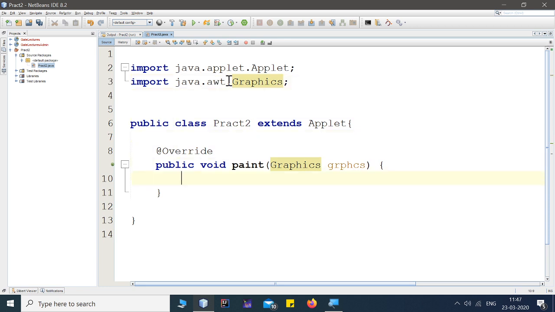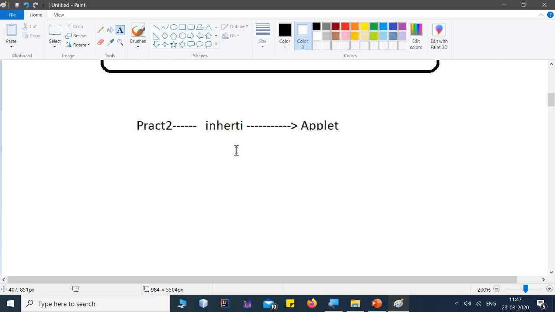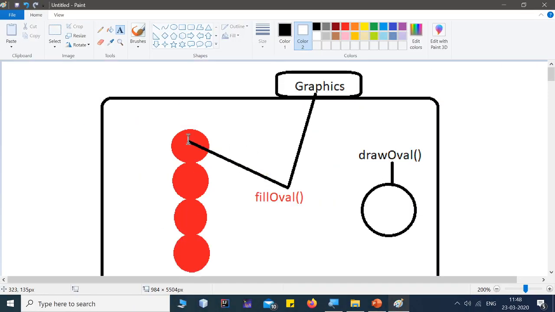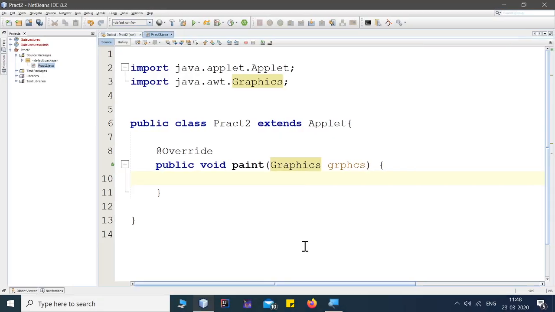Now, as per our objective, we need to create 10 different circles by using a method called fillOval. By the help of this method, I'll be creating red color circles.